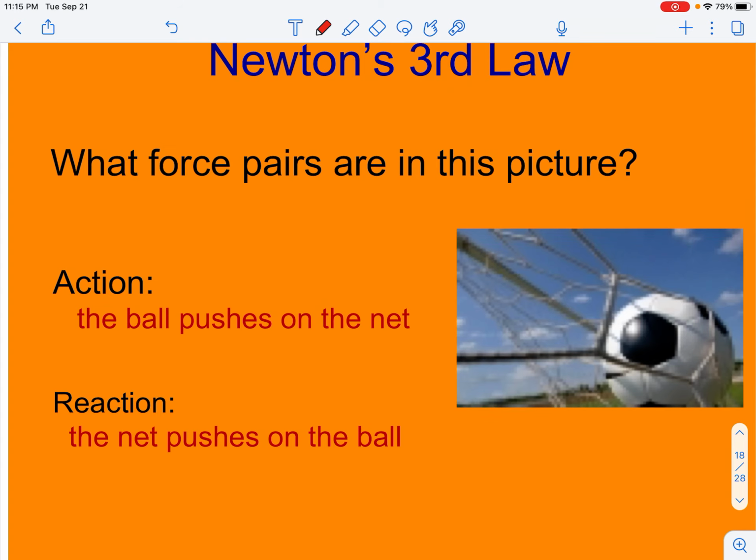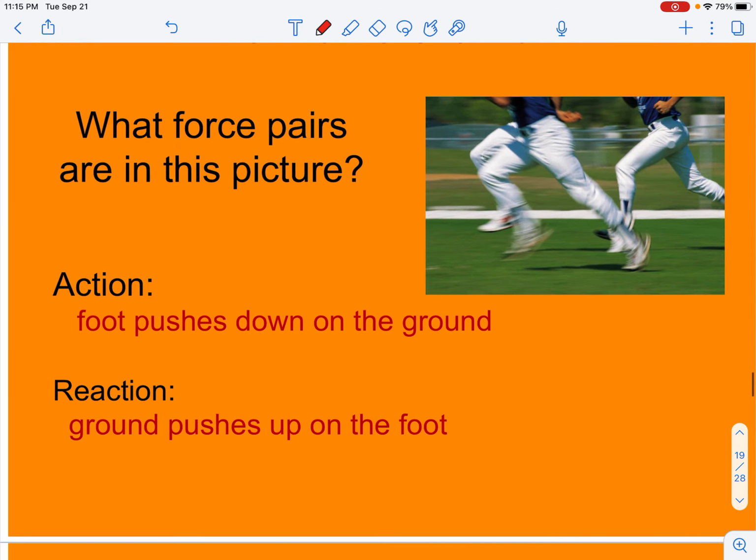So if we look at this picture, the soccer ball is kicked into the net. So the action force is that the ball applies a force onto the net, and so the reaction is that the net applies a force onto the ball. They are equal in magnitude but opposite in direction. We are really just writing an opposite sentence.